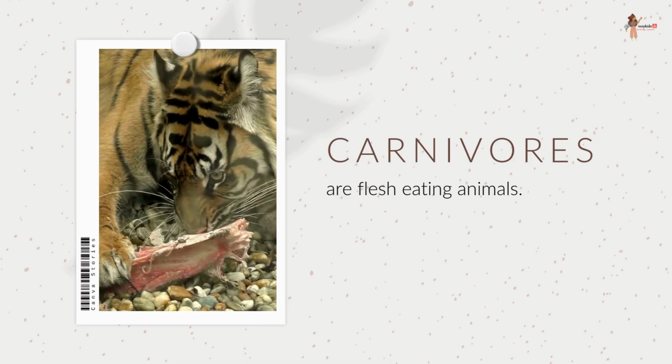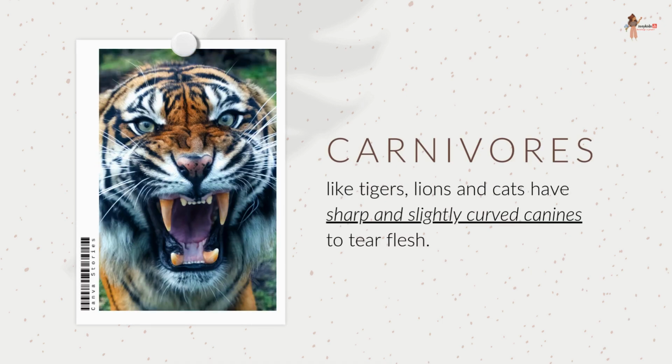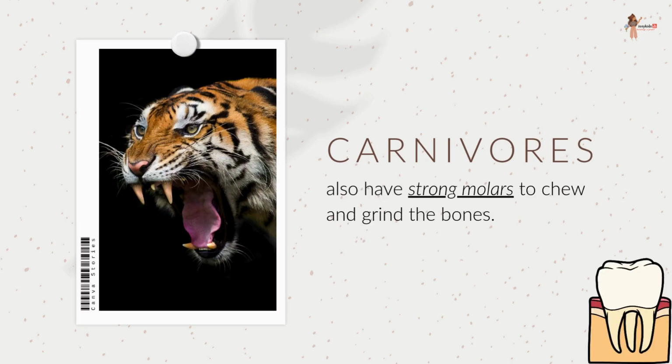Carnivores are flesh eating animals. Carnivores like tigers, lions, and cats have sharp and slightly curved canines to tear flesh. They also have strong molars to chew and grind the bones.